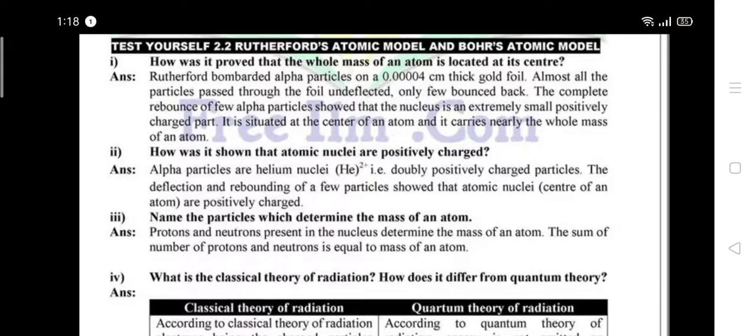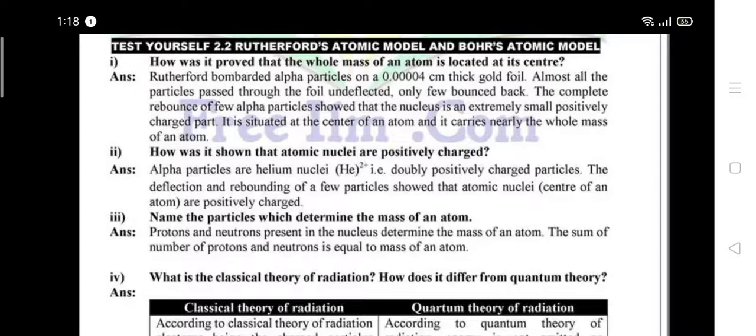First answer is, how was it proved that the whole mass of an atom is located at its center? It is therefore bombarded alpha particles on 0.0004 centimeter gold foil. Almost all the particles passed through the foil undeflected.